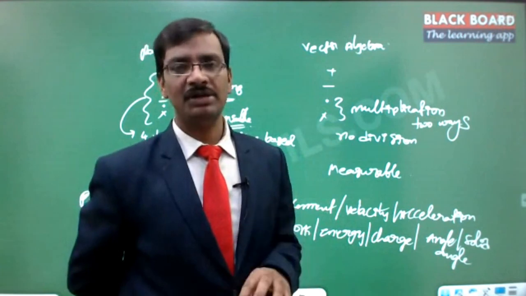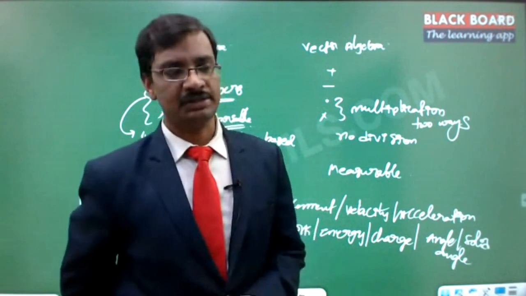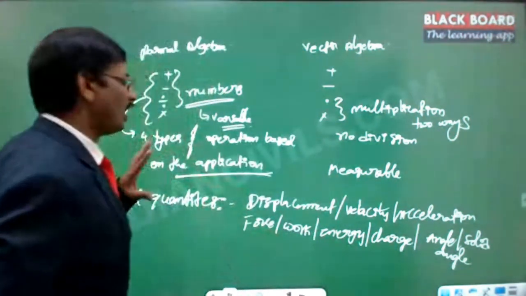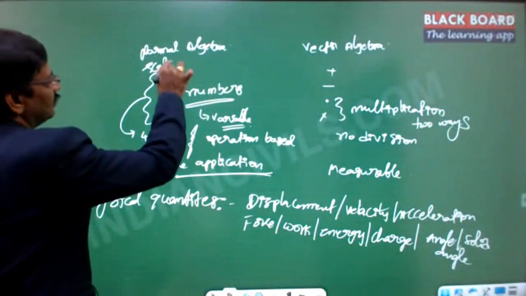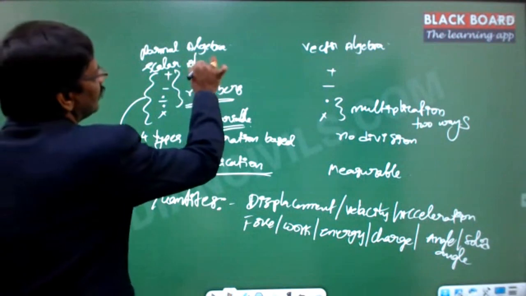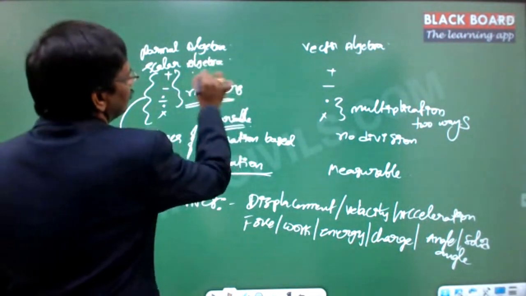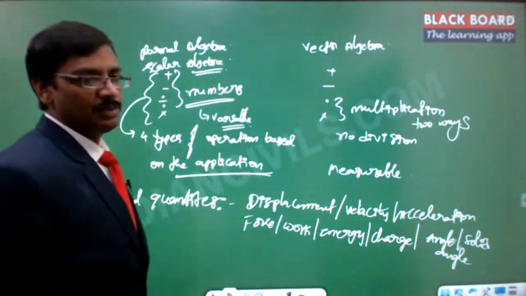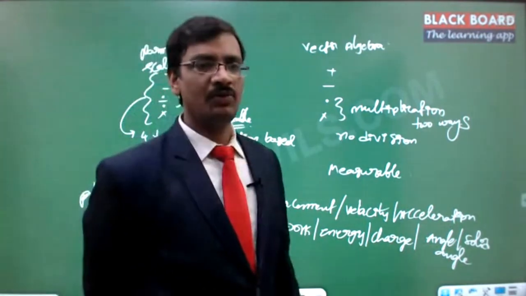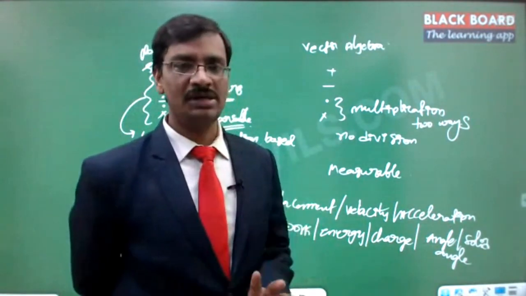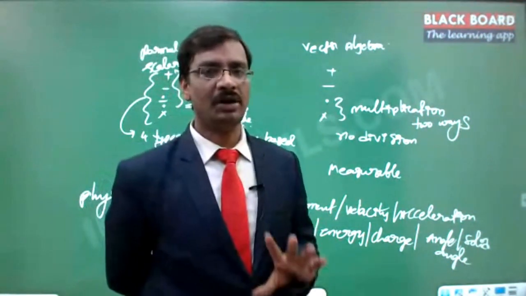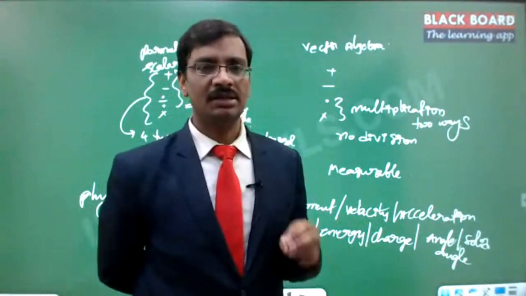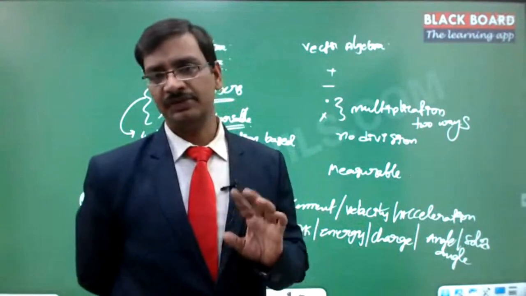So based on the applications, we will come up with the operators. Those operators in normal algebra, specifically we can call this a scalar algebra. Whatever we learned as part of our elementary maths, from the elementary standard to the +2 standard, everything is only scalar algebra, or simply called normal algebra or just algebra. That is normal addition, subtraction, multiplication, division.